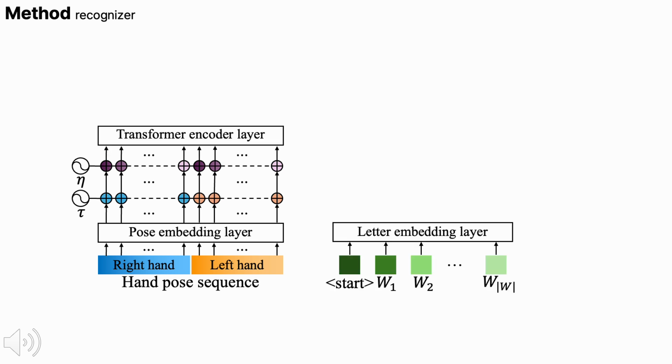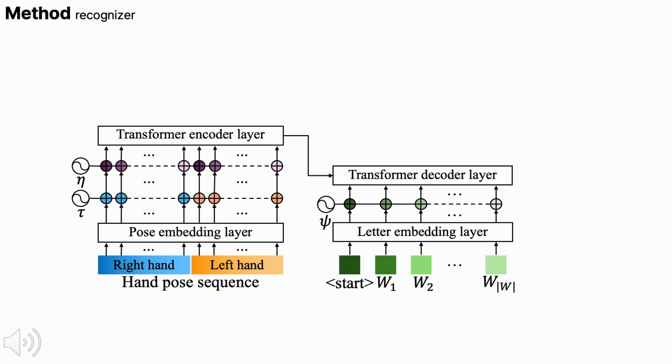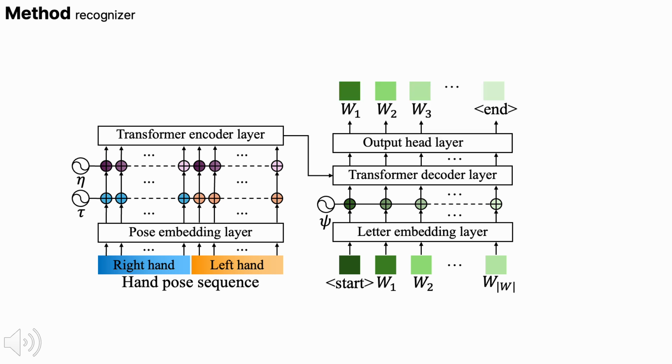The encoded pose features are processed by transformer encoder layers. At the decoder side, letter tokens are embedded using a letter embedding layer. The transformer decoder attends to both the encoded pose features and previously generated letter tokens. Using cross-attention, the model learns the relationship between hand poses and output letters. Finally, the output head predicts the next letter token autoregressively until the end token is generated.